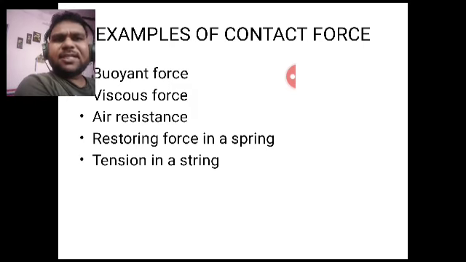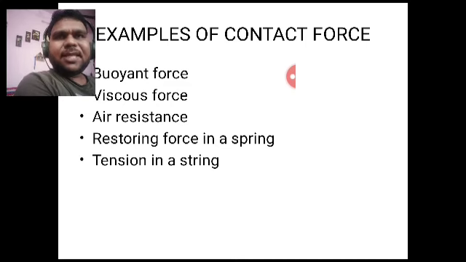Now comes air resistance. So air resistance is also a contact force. Suppose an aeroplane or a rocket or a missile is flying in the air. So air is putting some sort of resistance to its normal operation. Or you are dropping a paper in air. As we know, you are dropping an iron box and you are dropping paper from the same height.